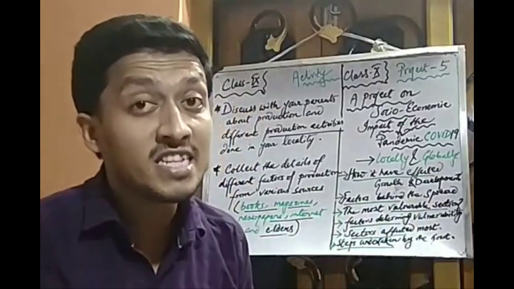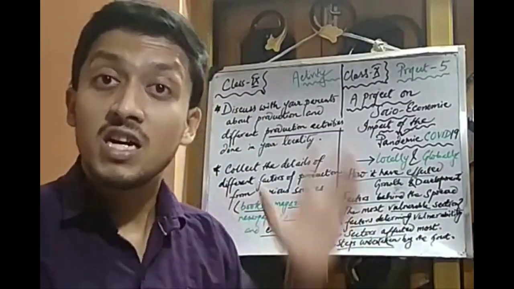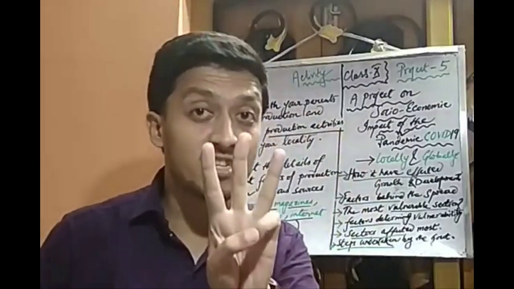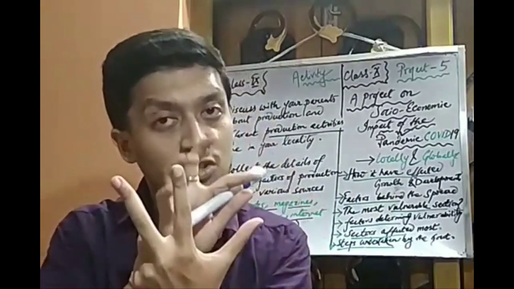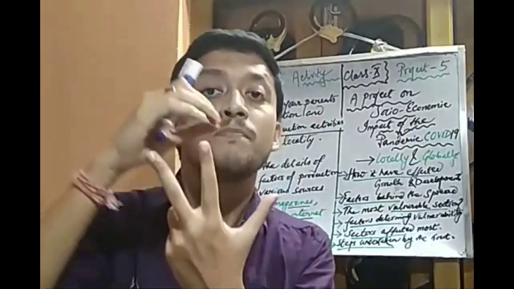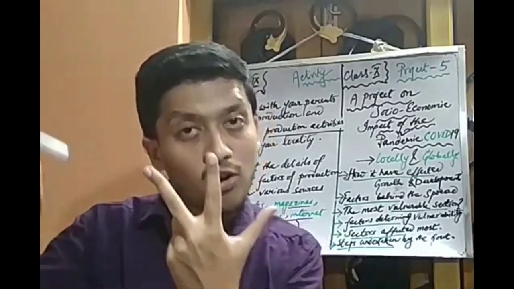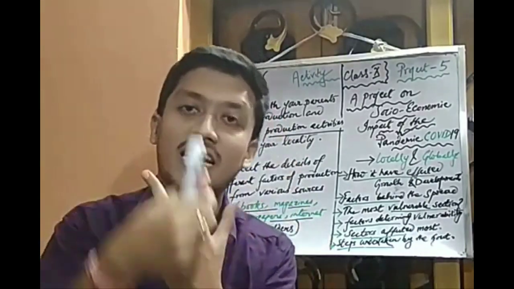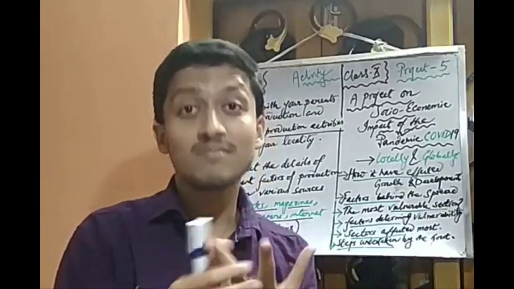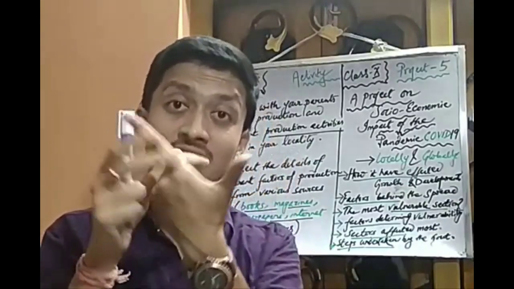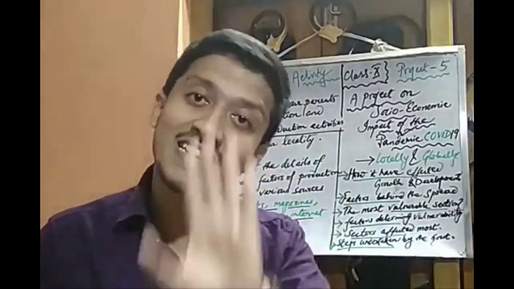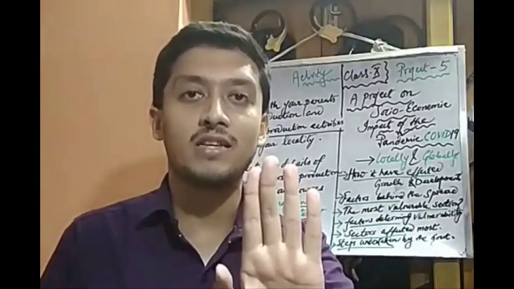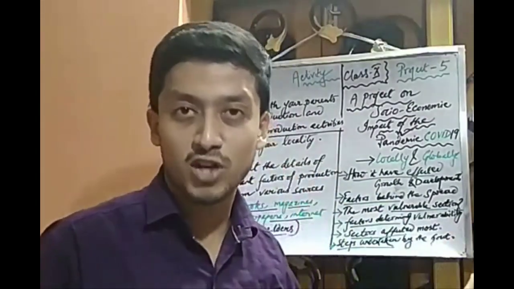The next one is the sectors that are affected mostly due to this COVID-19. There are three sectors: primary, secondary and tertiary. All the agricultural activities come under primary activities. All the natural resource extraction comes under these primary activities. The manufacturing sector, the transformation of raw materials into any final output, comes under secondary activities. And the sector that comes in between the primary and the secondary as a connecting sector, that does not produce anything, rather is helping the other two sectors to work properly, those service sectors are a part of the tertiary sector.